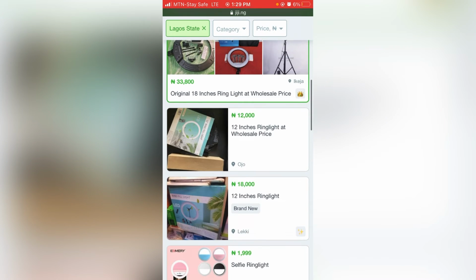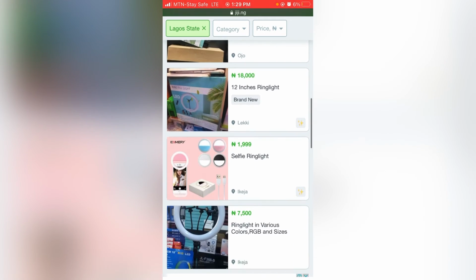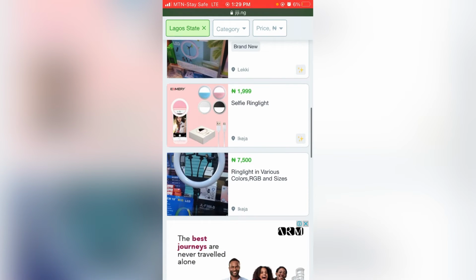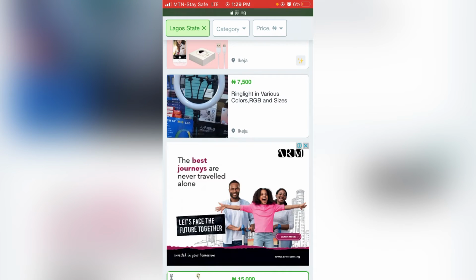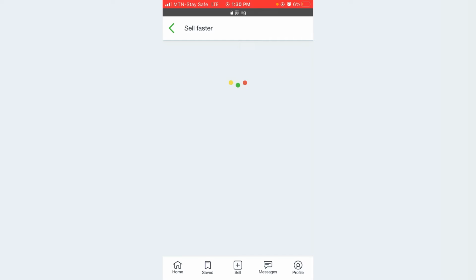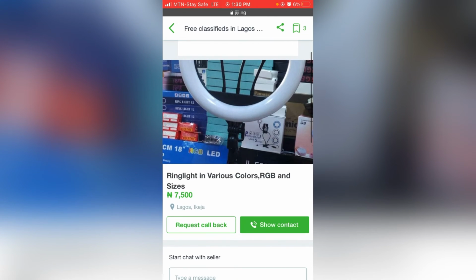That's 3,800. 18,000. See this ring light, this one that you can fix to the phone. Okay, so this one is 7,500. Let's see, click on it. So you can see the background of this person's ring light. You can see that this person is really selling ring lights, different lights.